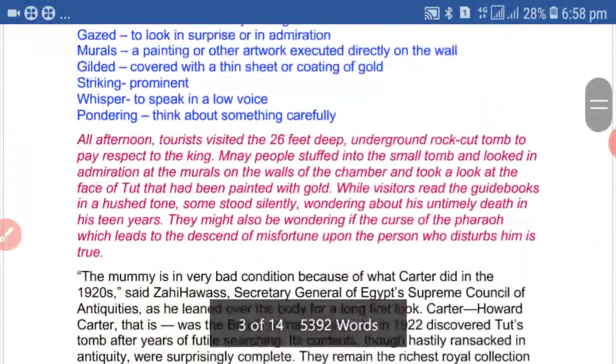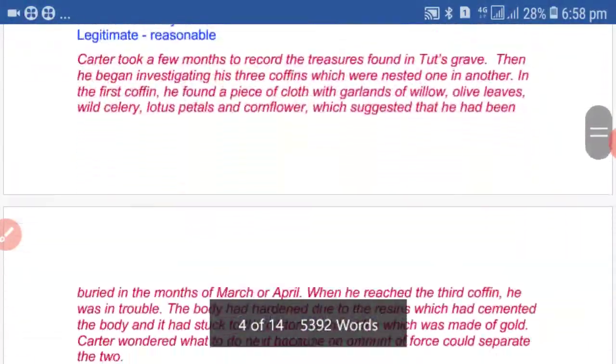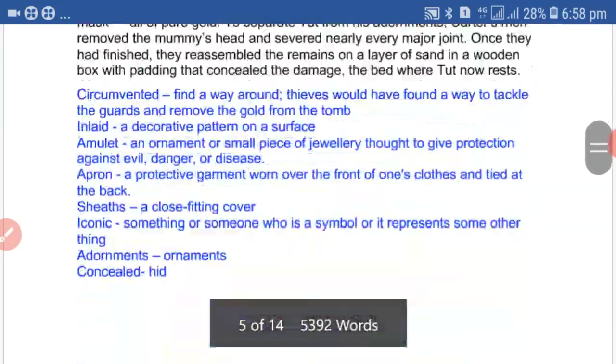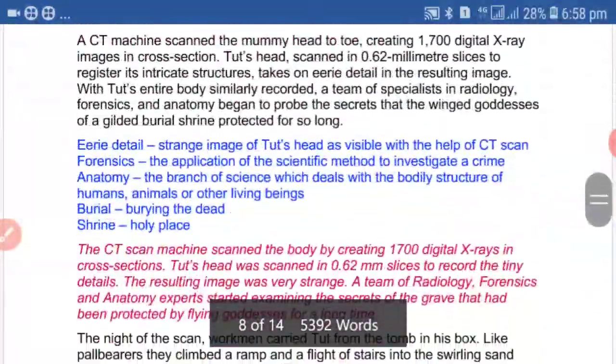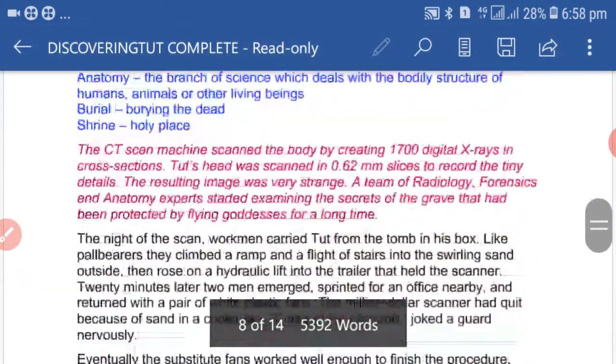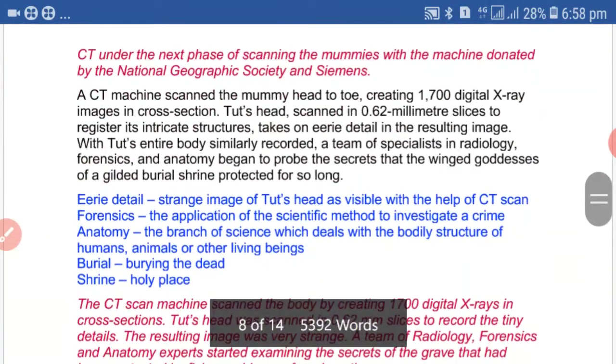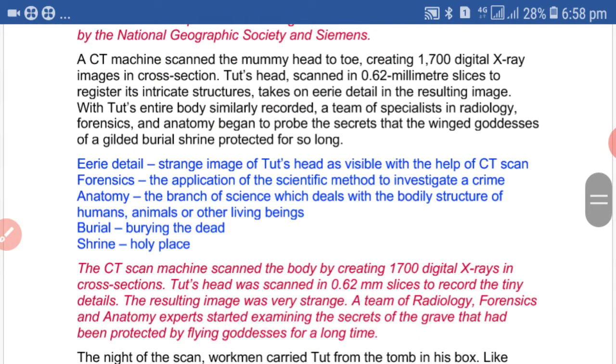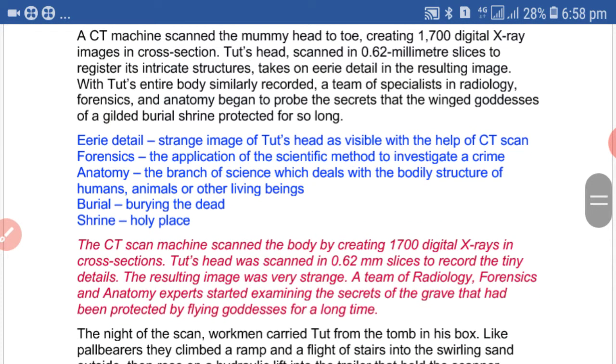Okay students, so let us start the explanation of the remaining part. First I will read the text. After that I will tell you the meaning of difficult words, and after that you will get the explanation of the passage. So let us start.